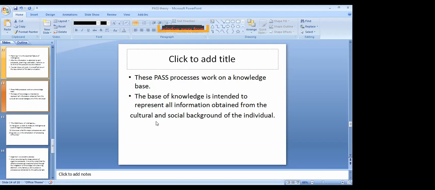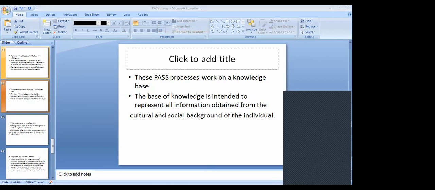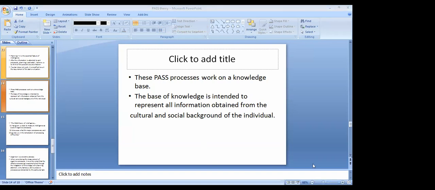The base of knowledge can also be considered as a G factor. What Spearman has spoken, he says that to do anything, we need to have some general knowledge or general intelligence to perform that specific task. General intelligence is already there. So it's already there, and you just have to do the processing now. You're not gaining the knowledge now. The intelligence is a different story, but when we are talking about knowledge here, right?